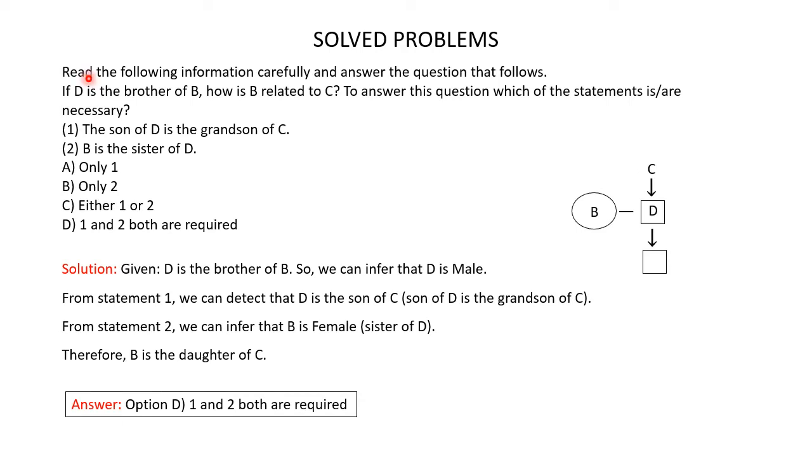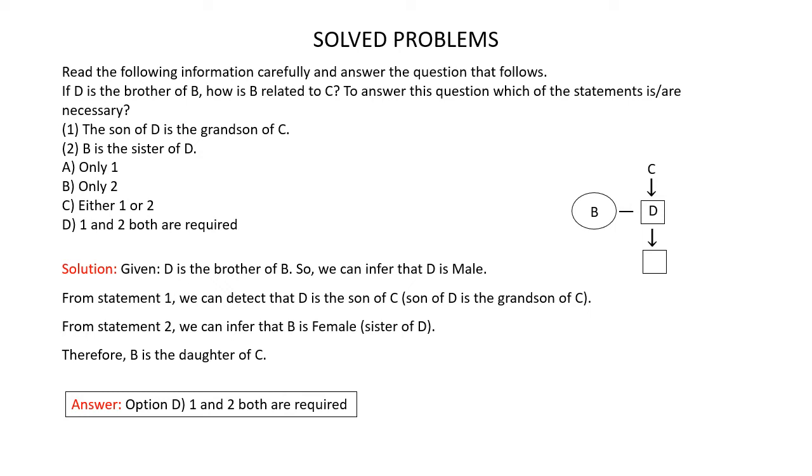Read the following information carefully and answer the question that follows. If D is the brother of B, how is B related to C? To answer this question, which of the statements is or are necessary?